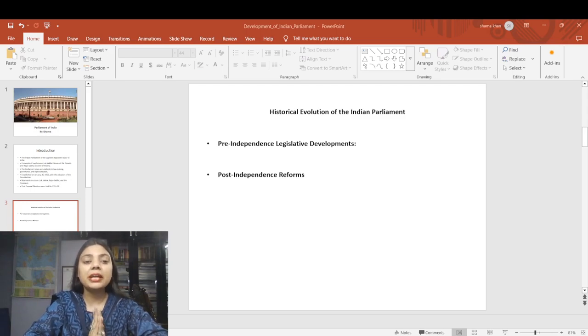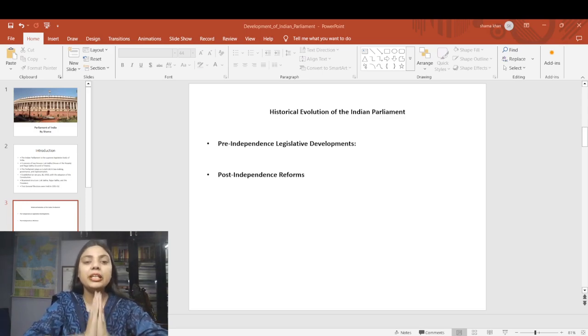There are three main sessions of Parliament each year: the budget session, which we are going to see tomorrow, when the budget is going to be on the table, and the monsoon and the winter sessions. If I talk about technological advancement, e-Parliament initiatives are making India's Parliament more transparent and accessible. Let's talk about the historical evolution of India's Parliament.